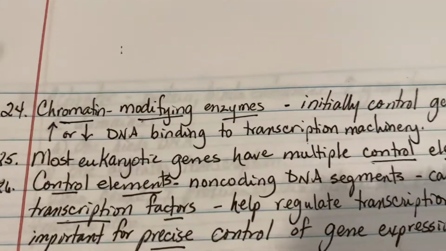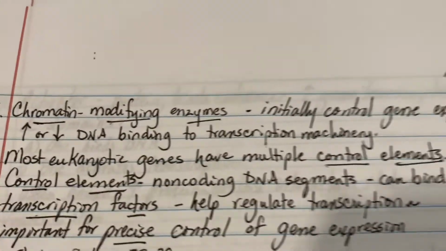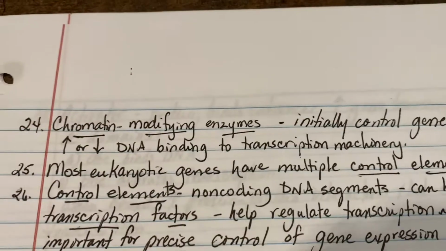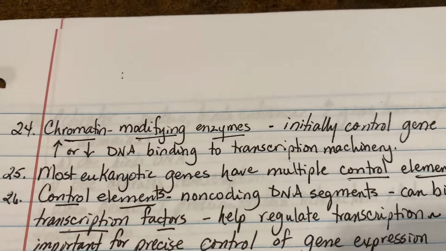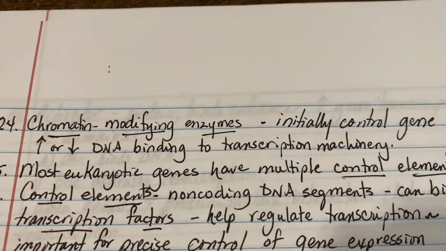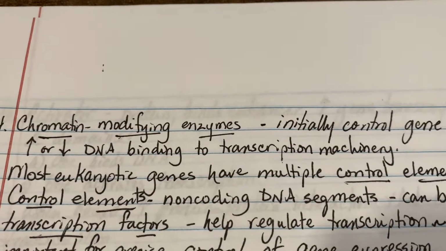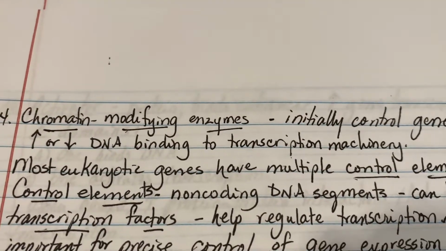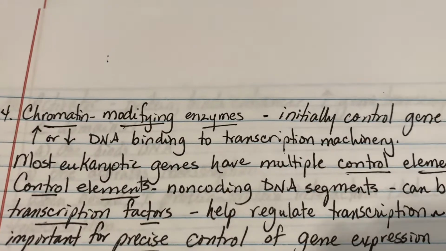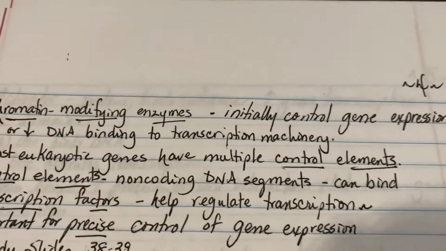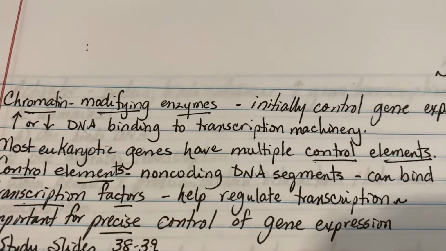Chromatin modifying enzymes initially control gene expression by increasing or decreasing DNA binding to transcription machinery. Most eukaryotic genes have multiple control elements.